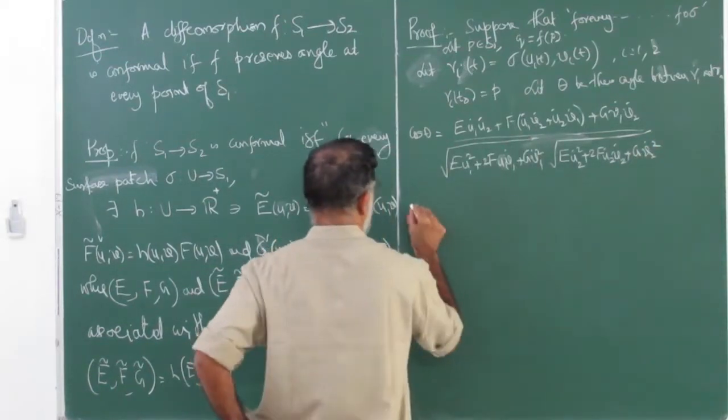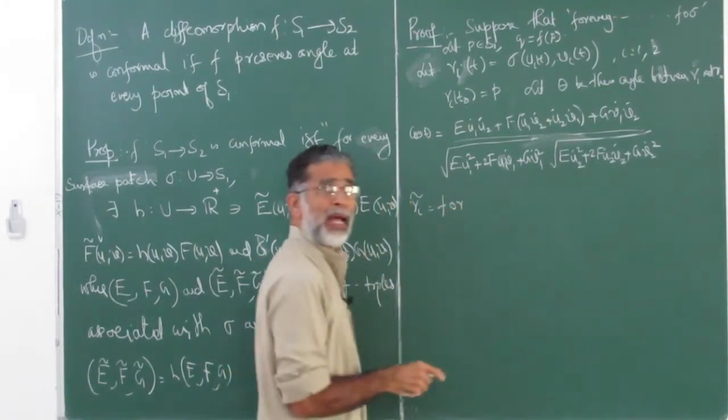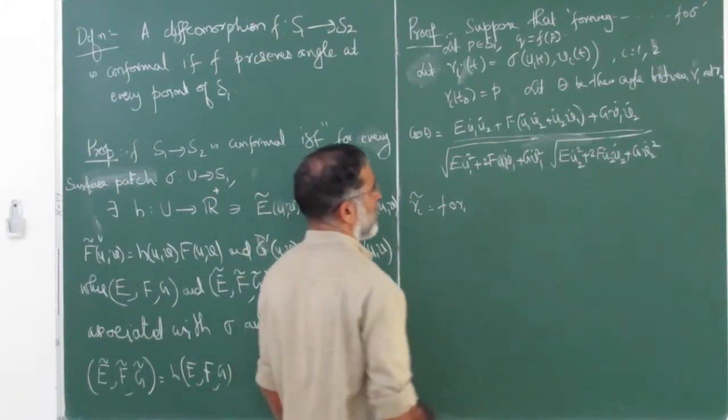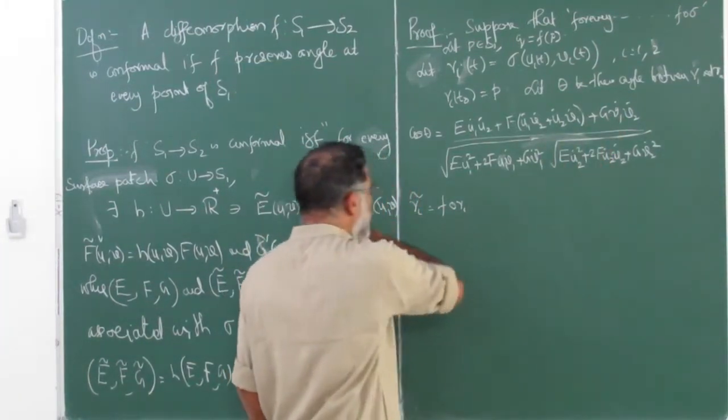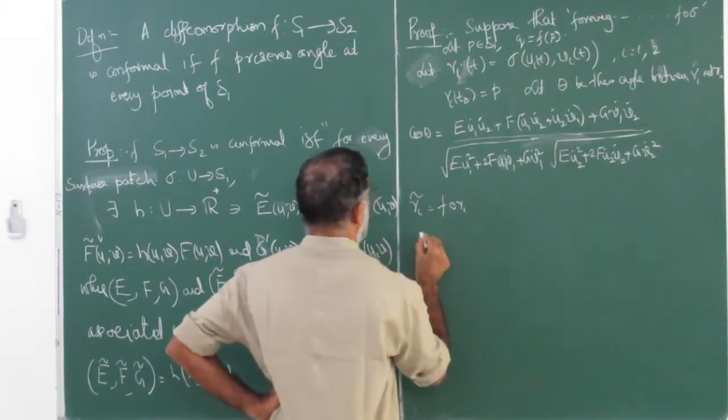And let us take gamma i tilde equal to F composite gamma i. That is in S2, and in S2 the first fundamental form is here. So let us look at the angle between them.